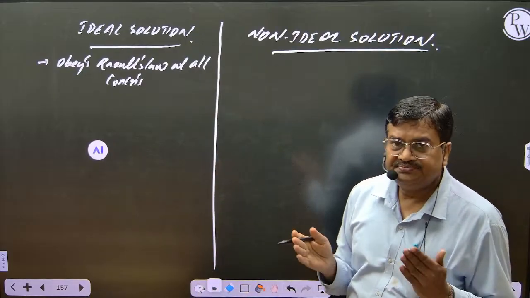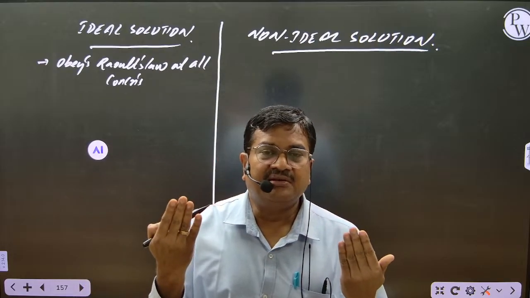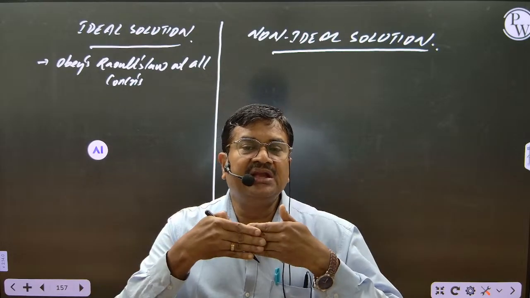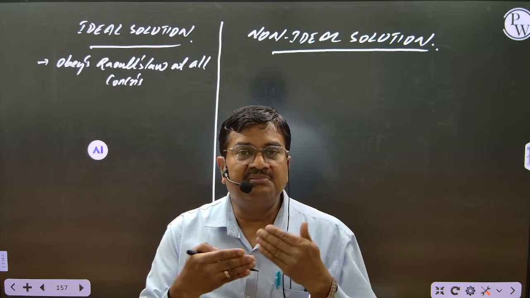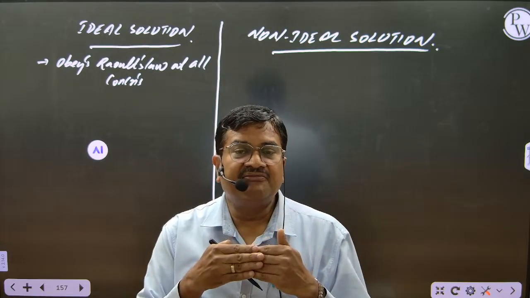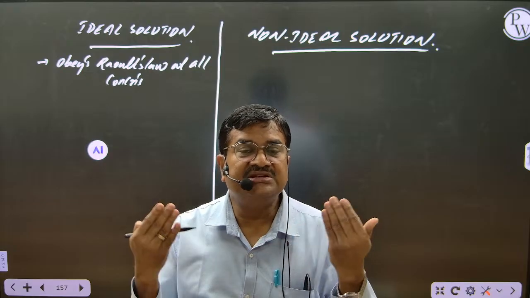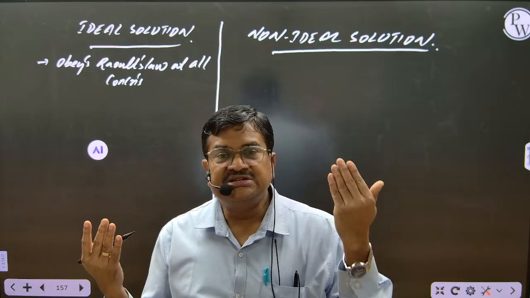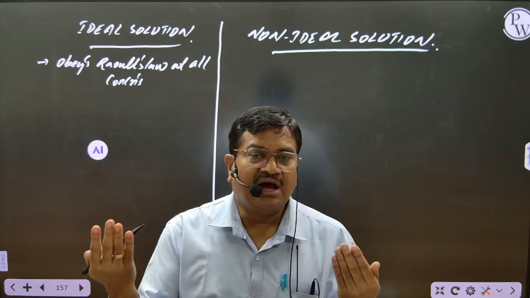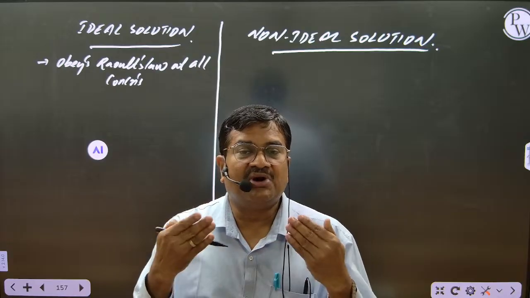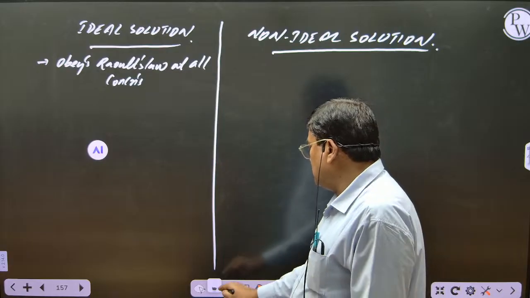Now observe here. Let us take two liquids. Let us assume this is A liquid, this is B liquid. I am mixing A liquid with B liquid. So what happens? There will be interaction between liquid A and B, no? After mixing A liquid with B liquid, the interaction among A and B will be same as in the pure state. Means initially how the interactions are there in the pure state, in liquid A and in liquid B, after mixing also the interaction comes to be the same, in case of ideal solution. So here make a note.